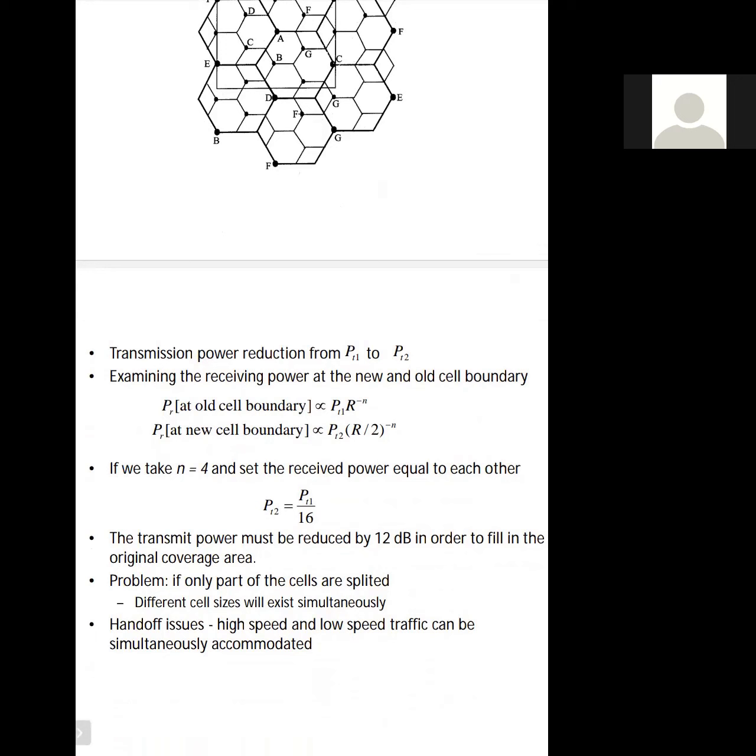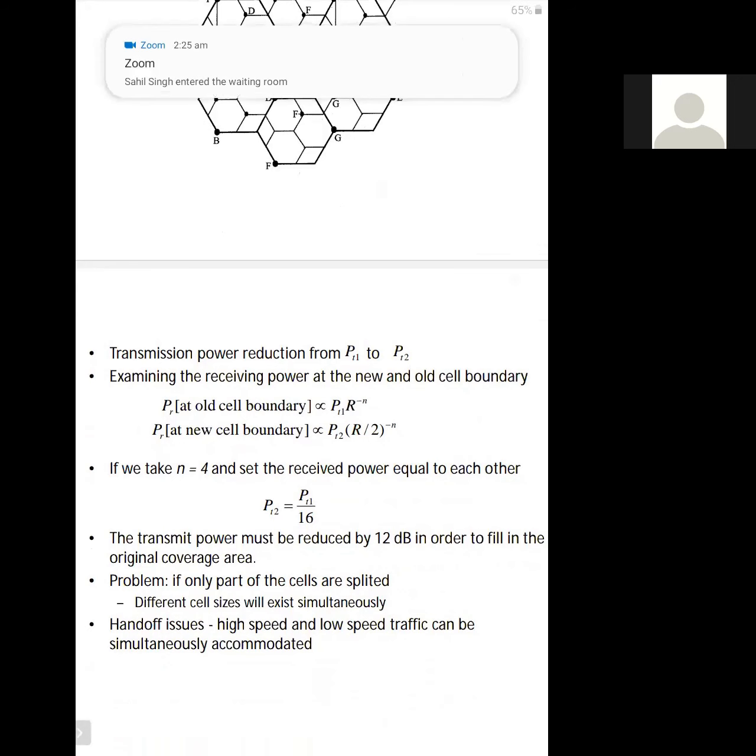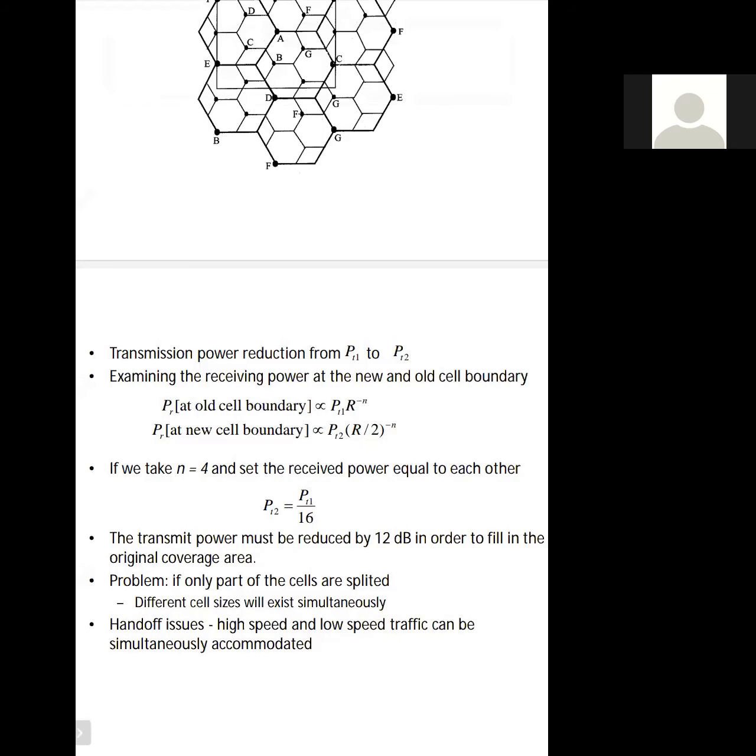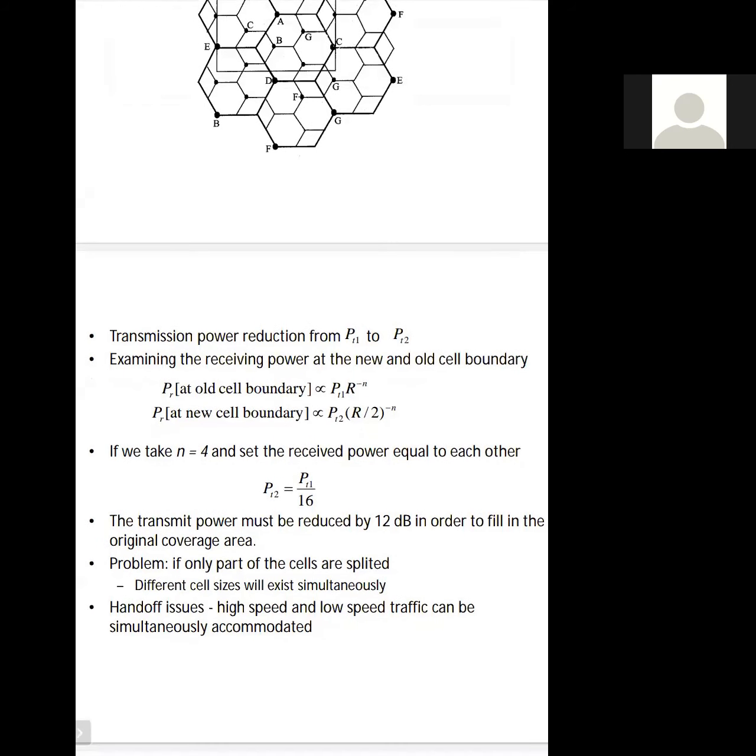The new cell boundary is the cell when it is split, so it will have the new boundary. The power received at the old cell boundary will be directly proportional to PT1 multiplied by R raised to power minus N. And for the new cell boundary, it is directly proportional to PT2 into R by 2 raised to power minus N. So the radius will be reduced to 1/2 for the new cell boundary.